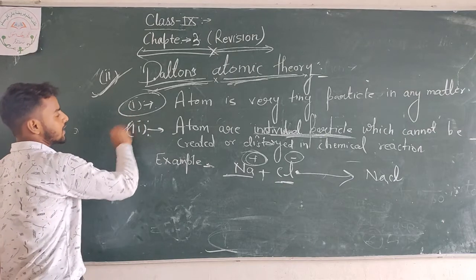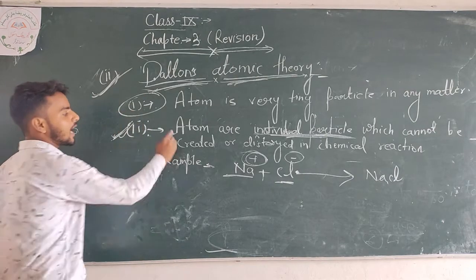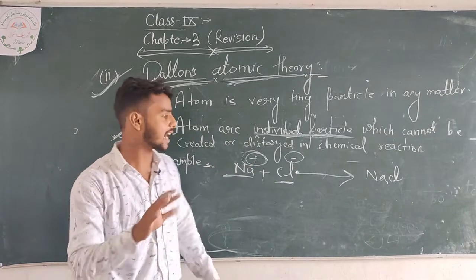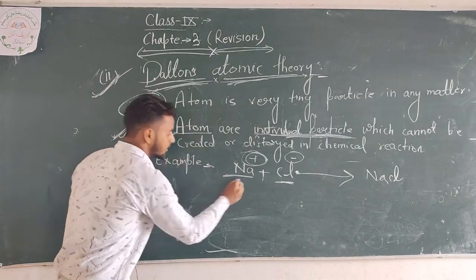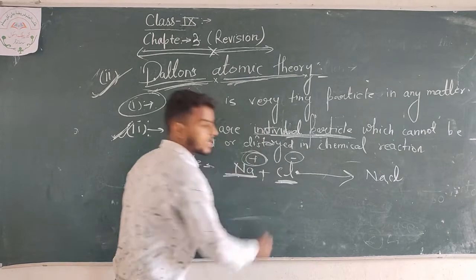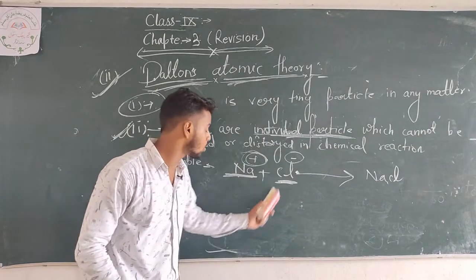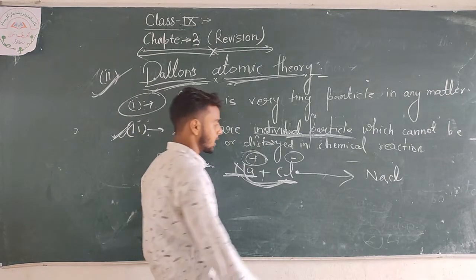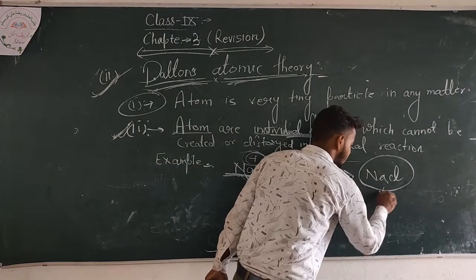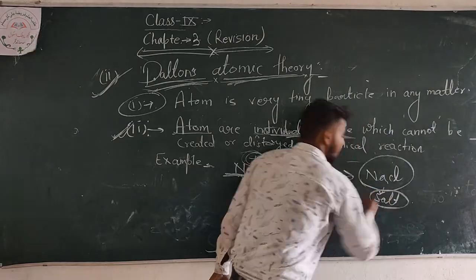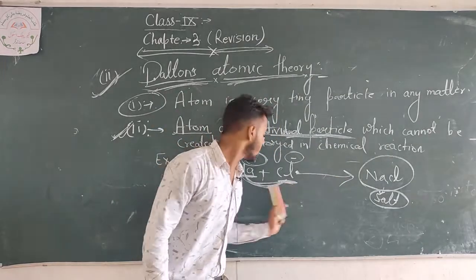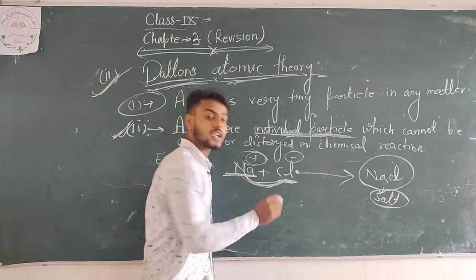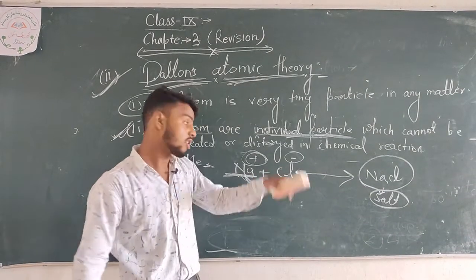Dalton said in the second theory that atoms are indivisible particles which cannot be created or destroyed in a chemical reaction. That means the atom of sodium and the atom of chlorine, which combine in the reaction, form sodium chloride, that is salt. They do not form other things. If we combine sodium and chlorine, it always forms sodium chloride.